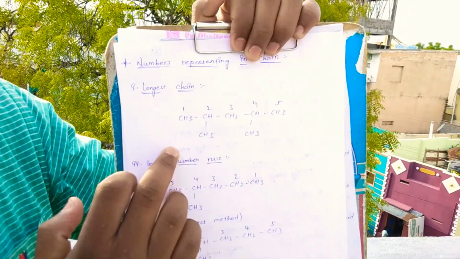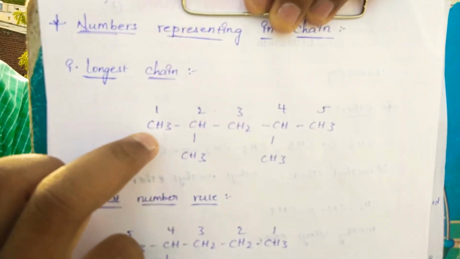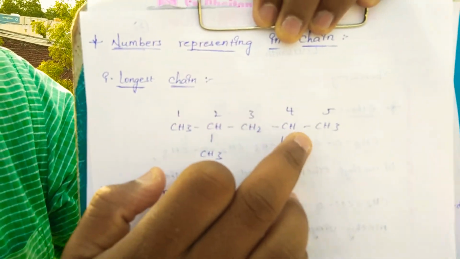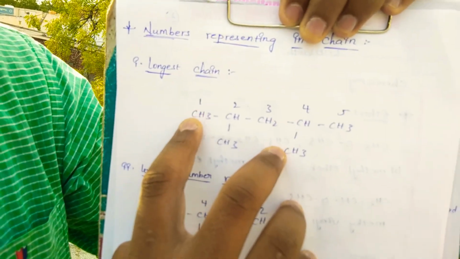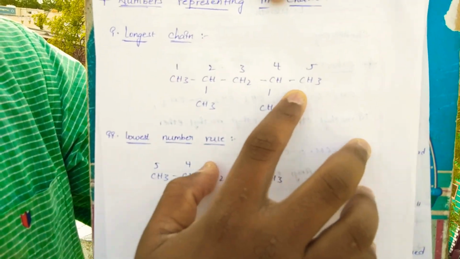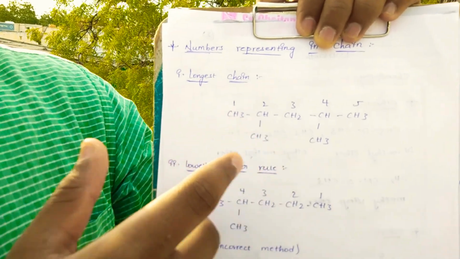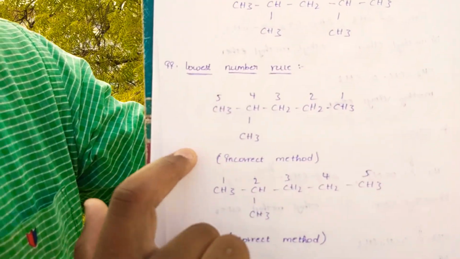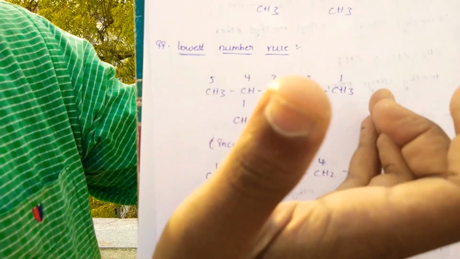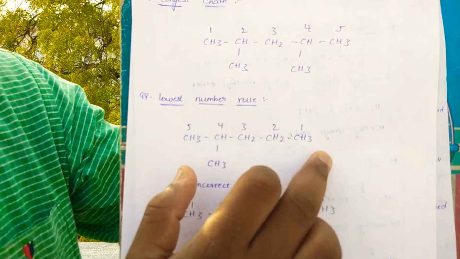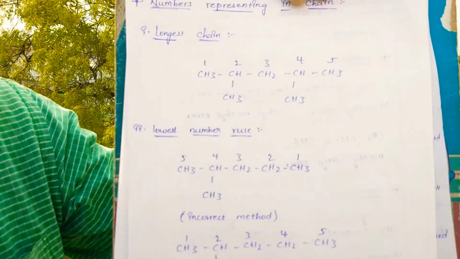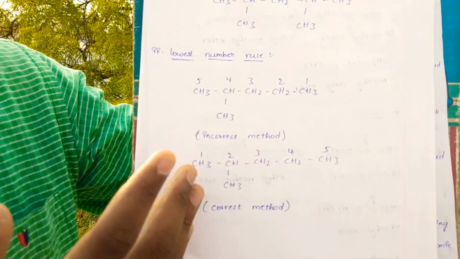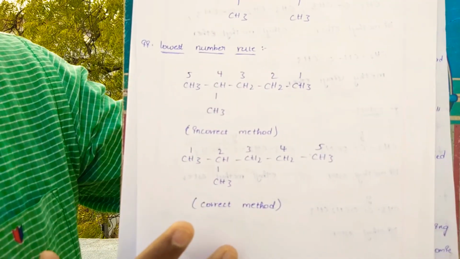Starting onwards, one carbon atom, second carbon atom, third carbon atom, fourth carbon atom, fifth carbon atom. By observing this manner, the numbers will be given. The lowest sum rule: this is an incorrect method, this is 5 4 3 2 1. This is an incorrect method. The 1 2 3 4 5, when the starting numbers occur, the numbering value. This is the correct method.